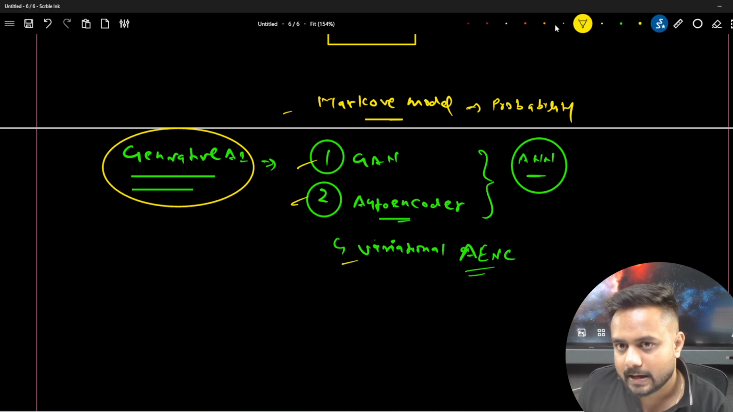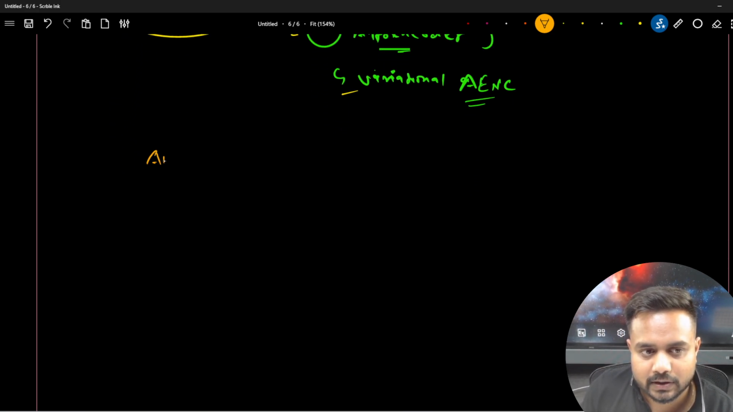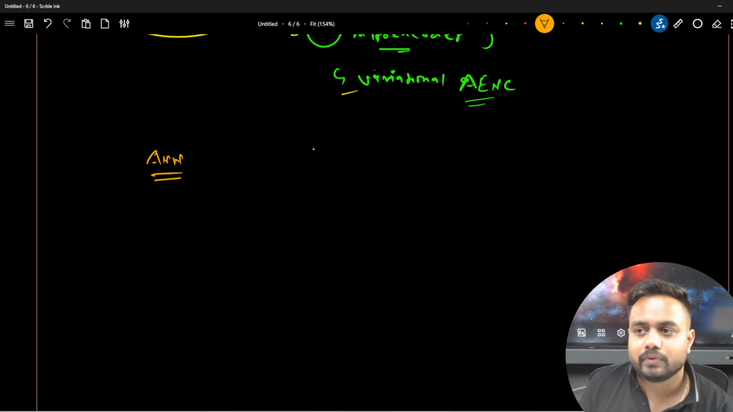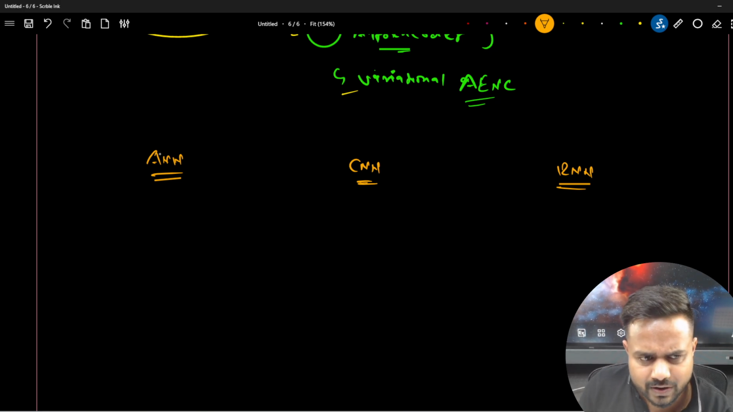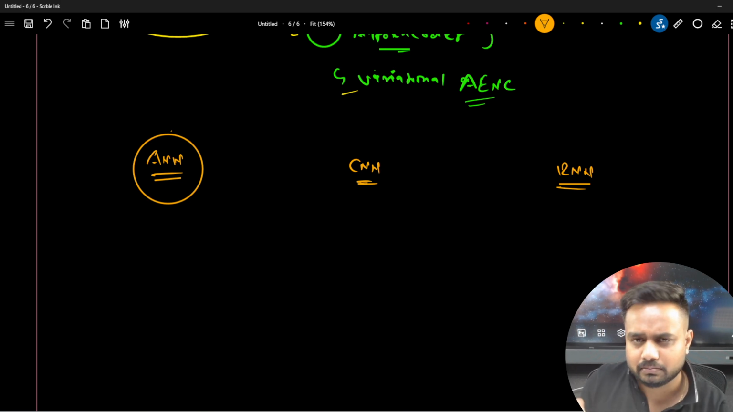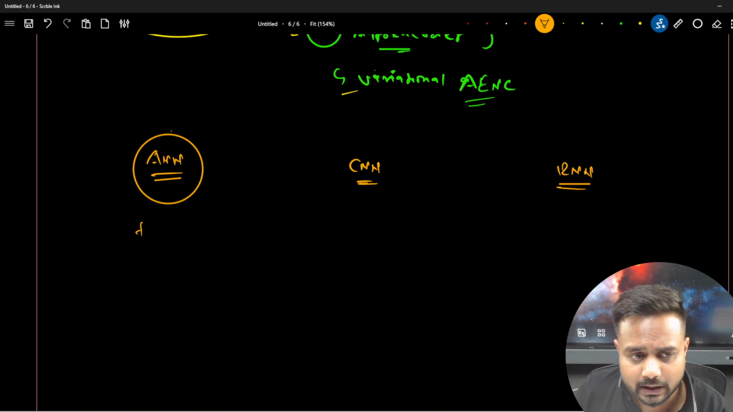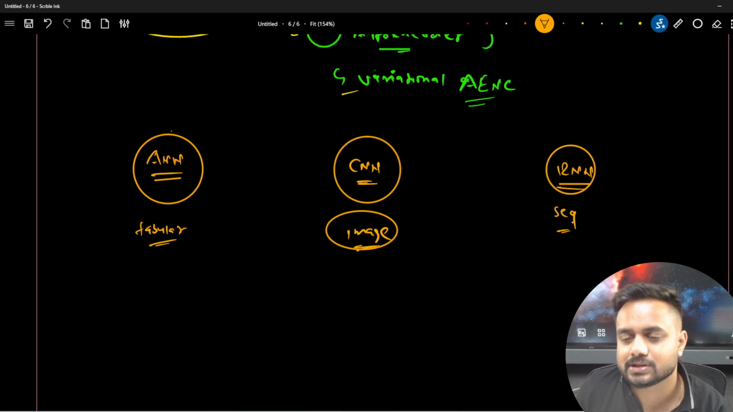Now here, guys, let me talk about a few more things. Initially I discussed that we have this artificial neural network, this CNN, convolution neural network, and this RNN, recurrent neural network, right? Now this artificial neural network is specifically for tabular data, which is arranged in rows and columns. This convolution neural network is for images, for image processing. And this RNN is for sequence data.